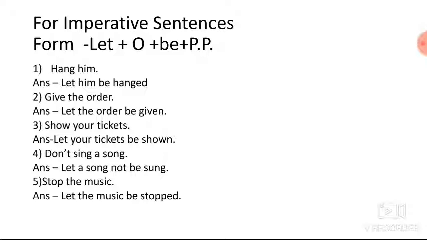Second number: give the order. Let the order be given. Third number: show your tickets. Answer: let your tickets be shown. Fourth number: don't sing a song. Answer: let a song not be sung. Fifth number: stop the music. Answer: let the music be stopped.